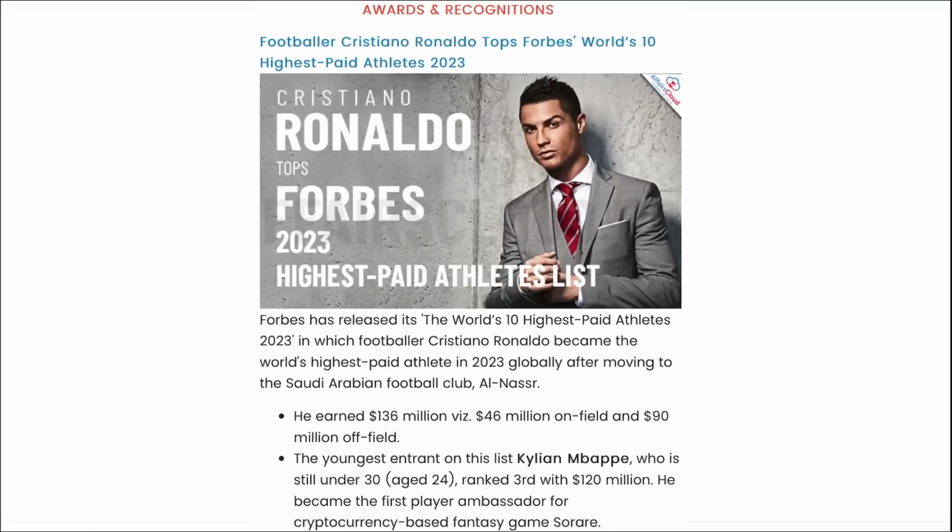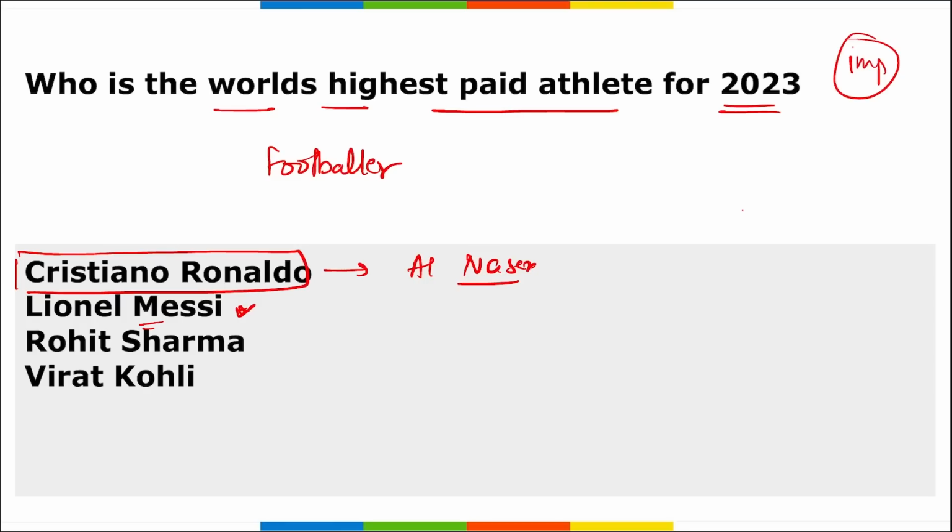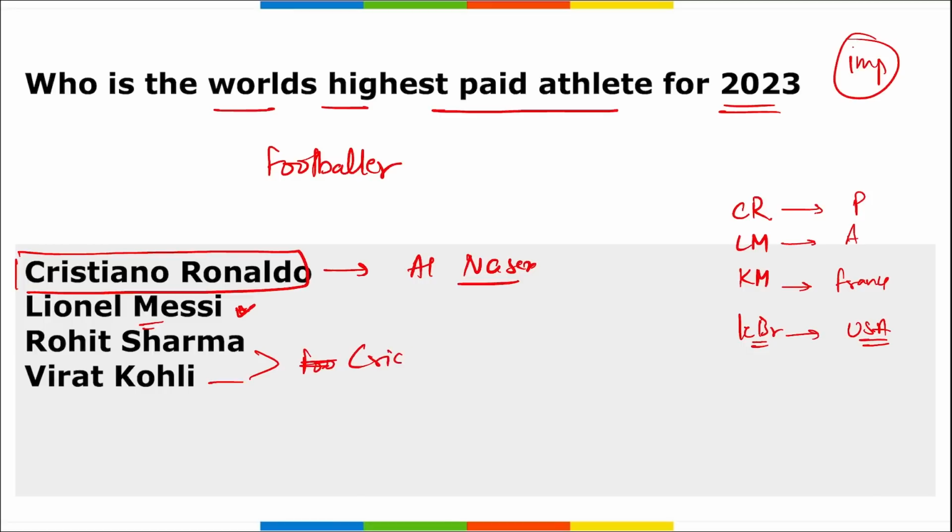If we look at some of the players, Cristiano Ronaldo is on the top, Lionel Messi is on the second position, Kylian Mbappe, he is from France, he is on the third position. LeBron James, he is a basketball player and he is on the fourth position. If we talk about Cristiano Ronaldo, he is from Portugal. Lionel Messi is from Argentina. Kylian Mbappe, he is from France. And LeBron James, he is from USA. Correct? And we know both Rohit Sharma and Virat Kohli, they are cricketers, not footballers. And they are from India. Correct?